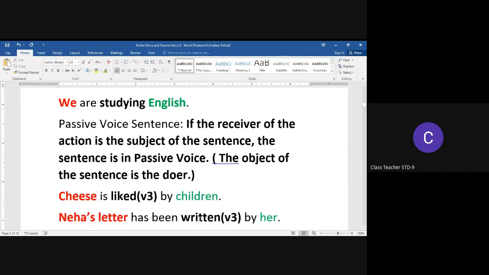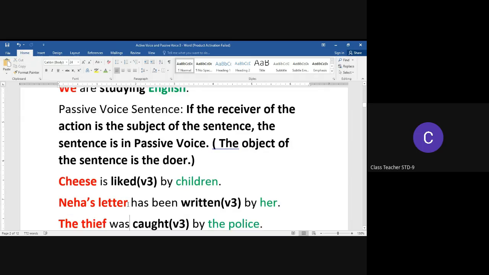Understand with the help of an example. Cheese is liked by children. This is just the transformation of the one which we took previously. In this sentence, we see that the word children is the doer of the action. But here, children is in the object position, right?